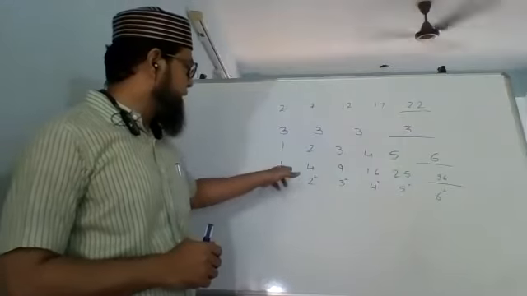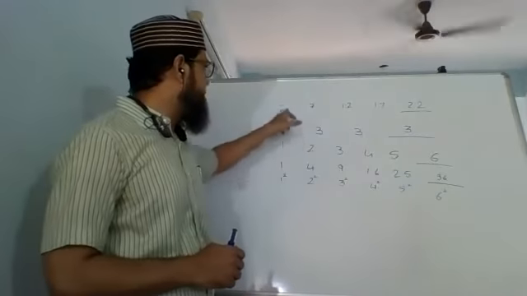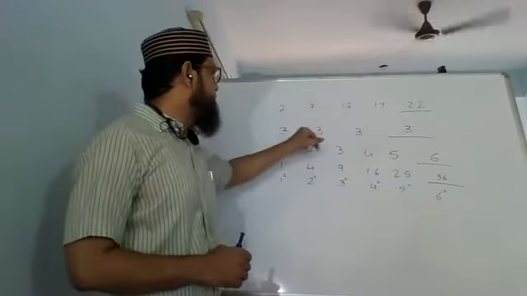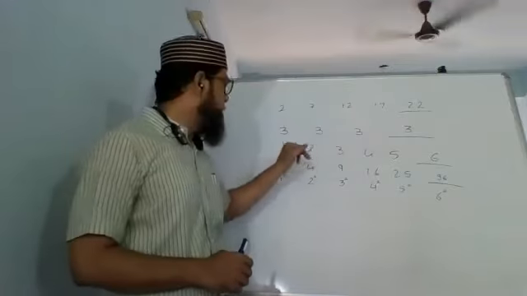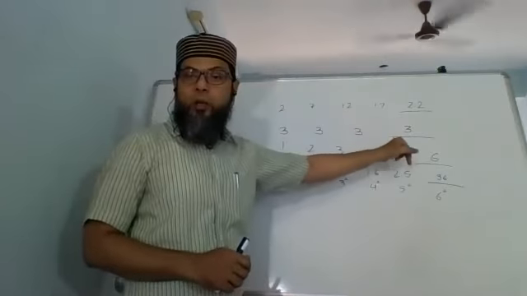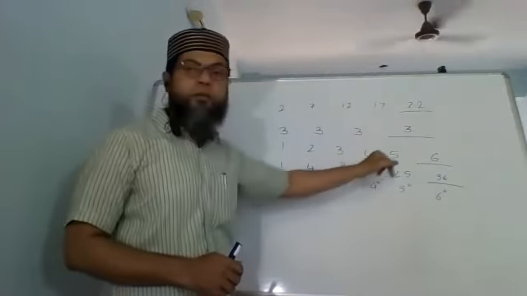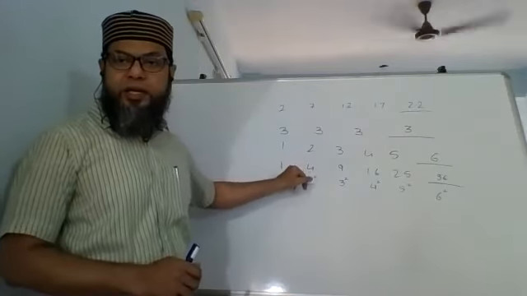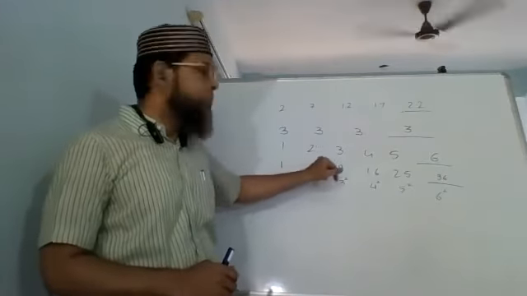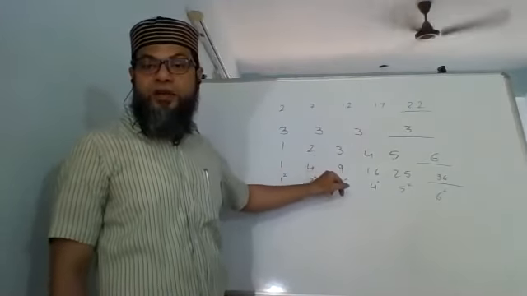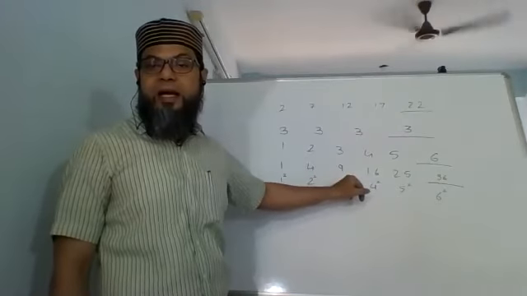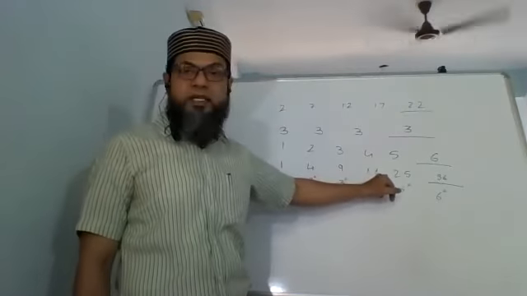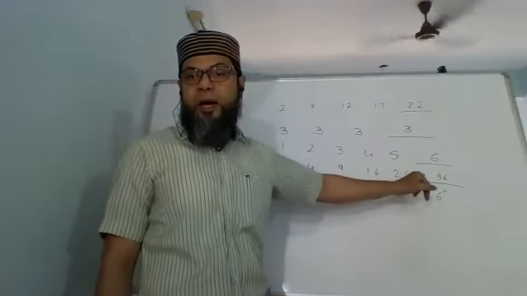Now here you will see the numbers are not increasing by a fixed number. Here it was increasing by 5, here it was increasing by 0, here it was increasing only by 1. Here the first two numbers have a difference of 3, then it is increasing by 5, then by 7, then by 9, then by 11.